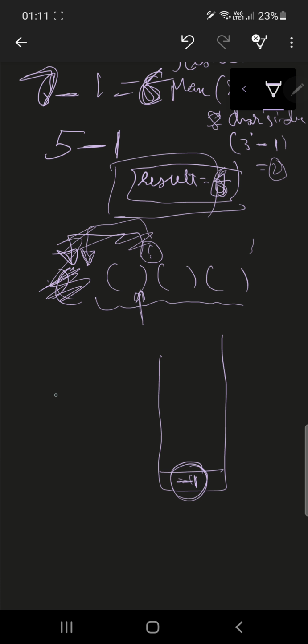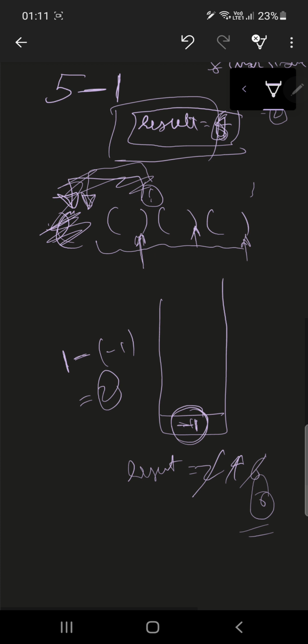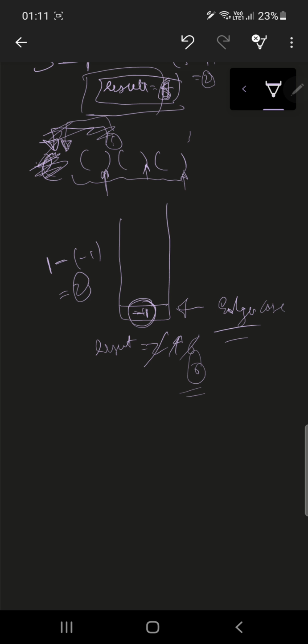So 1 minus -1 is 2, and the result is 2. Similarly it will change to 4 here and then 6 here. So the result will be 6. This is just to solve the edge case of our problem, and this was the approach.